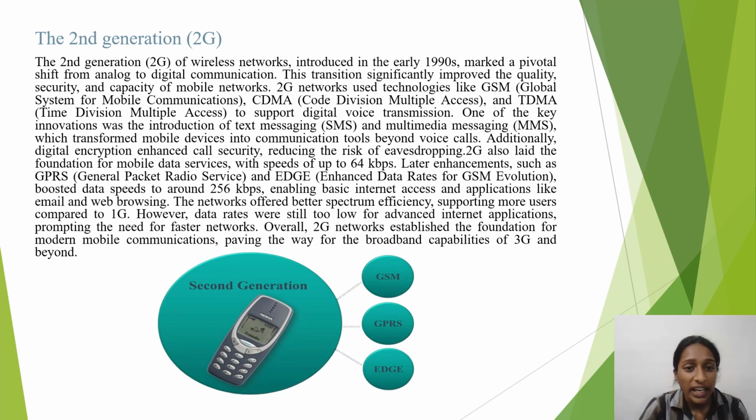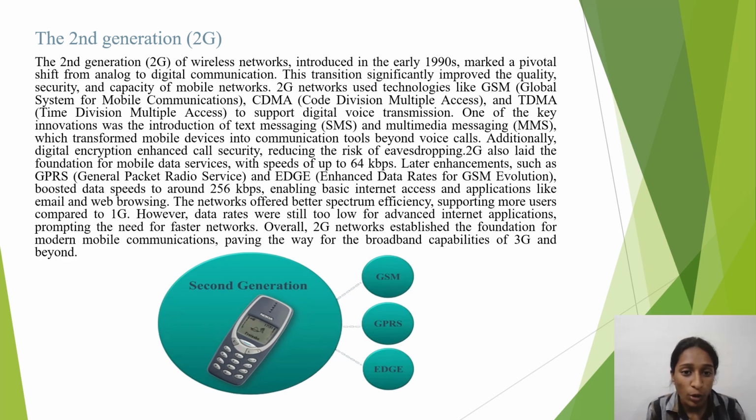Next, we'll see the second generation, that is 2G. The second generation, 2G, of wireless networks, introduced in the early 1990s, marked a pivotal shift from analog to digital communication. This transition significantly improved the quality, security, and capacity of mobile networks. 2G networks used technologies like Global System for Mobile Communications, Code Division Multiple Access, and Time Division Multiple Access to support digital voice transmission.